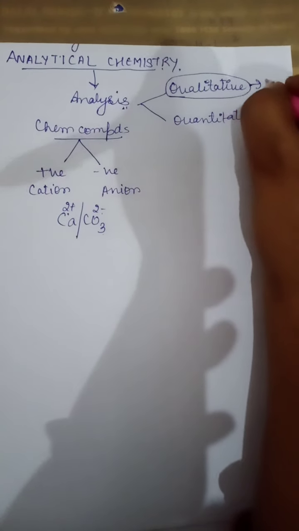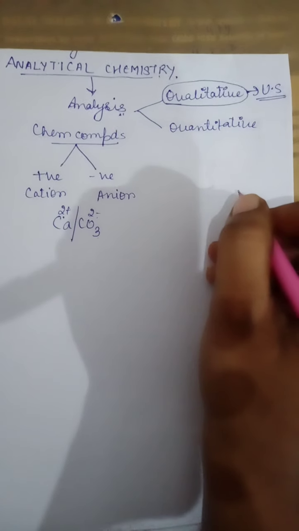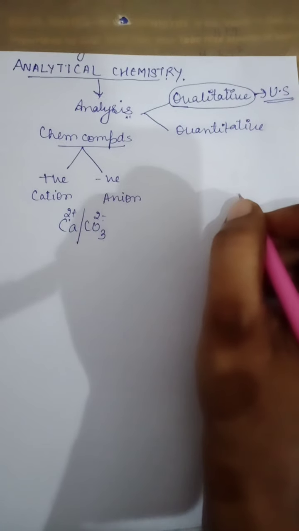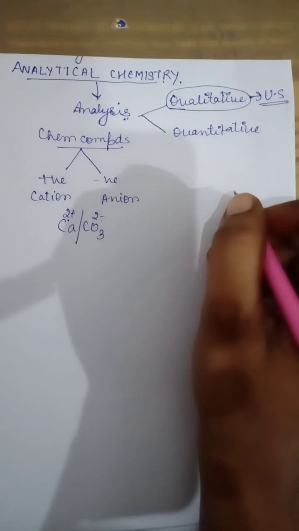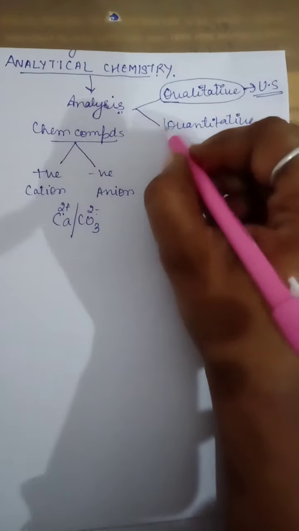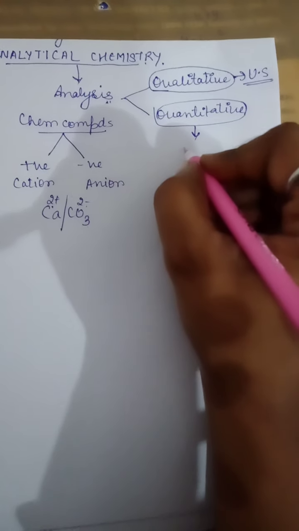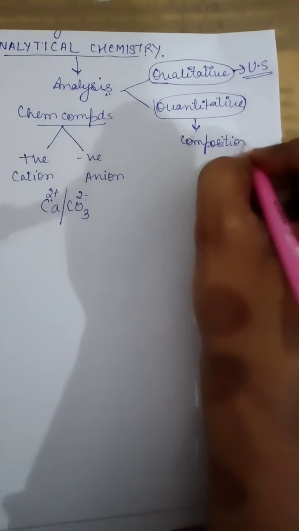And quantitative analysis involves the determination of composition of the mixture.